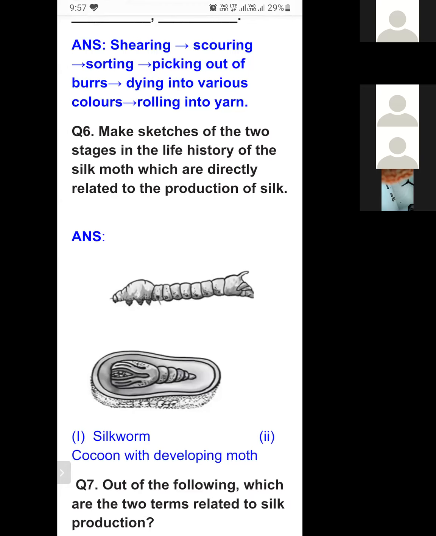First is silkworm. So you have to draw the diagram of silkworm. Then cocoon. The second one is the diagram of cocoon, cocoon with developing moth. The silk moth is developing inside the cocoon. So these are the two stages which are directly related to the production of silk.